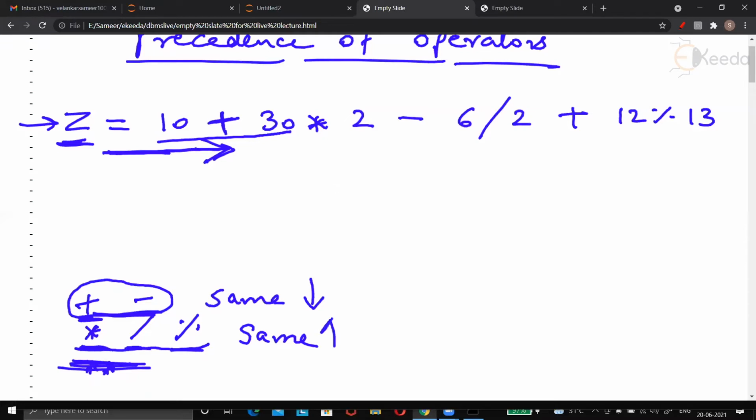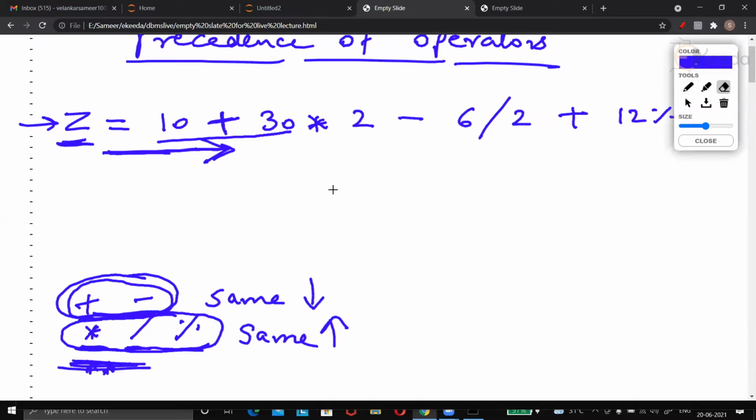So you can say plus and minus are in one family, and these three operators are in another family because they have equal priority.